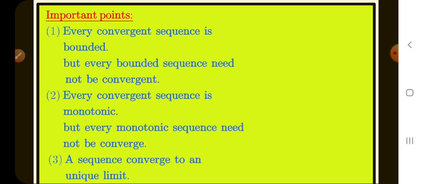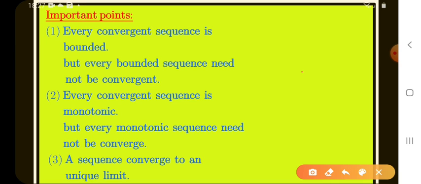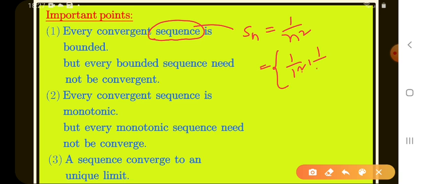See here, what is the first point? Every convergent sequence is bounded. First of all, what is a sequence? A sequence is nothing but a function. We denote a sequence as Sn. Take Sn equals 1 by n square, which is a function. What are the elements of Sn? 1 by 1 square, 1 by 2 square, 1 by 3 square and so on, where small n belongs to capital N, the natural number set. These are the elements of Sn. This is called a sequence.